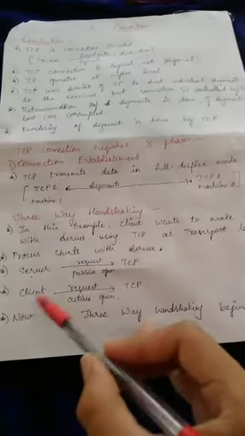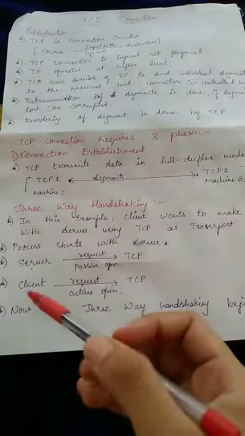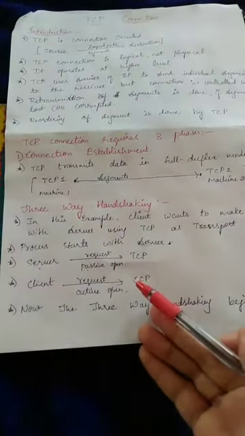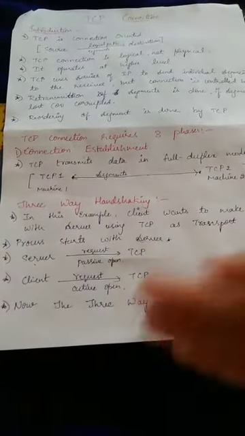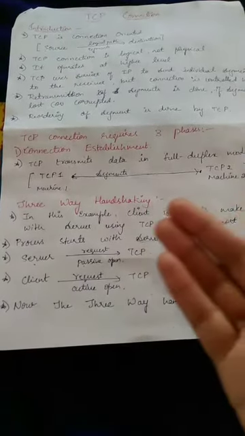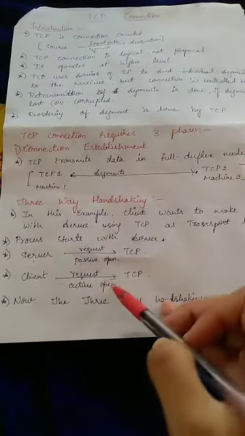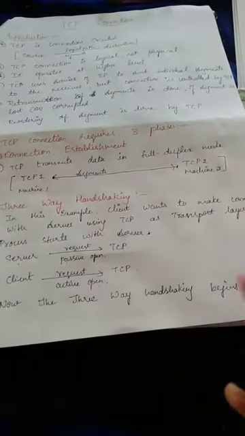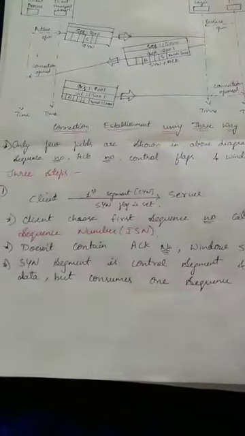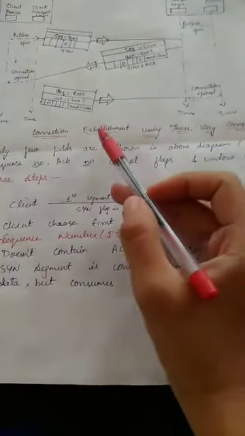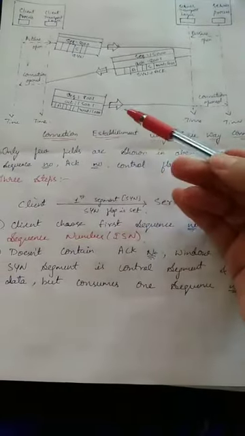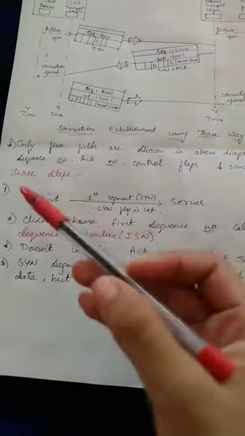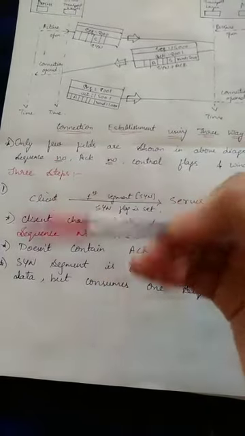Next, the client makes a request to TCP that it is ready to be connected to any server program. This request is called active open. Now let's study how the three-way handshaking begins. This is the diagram of three-way handshaking for connection establishment. In detail we will study after studying the steps of this. Here there are three steps.